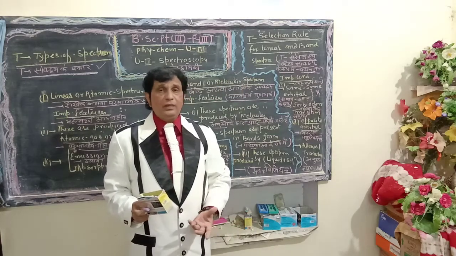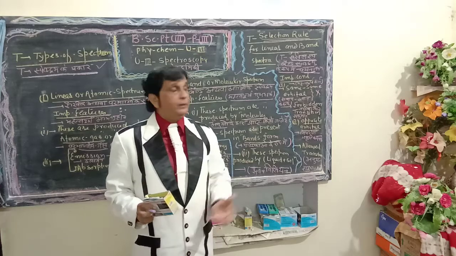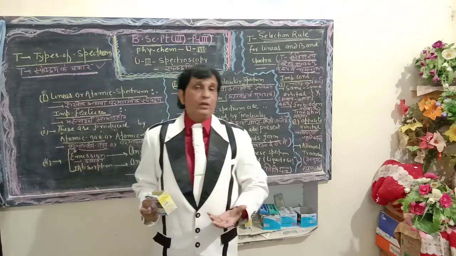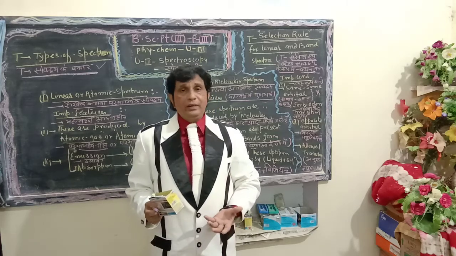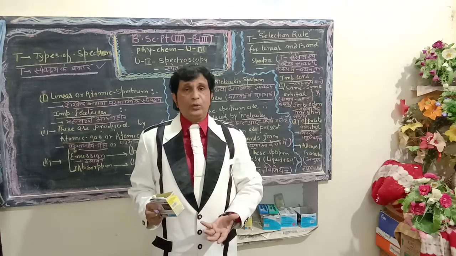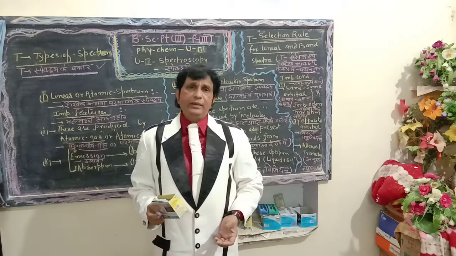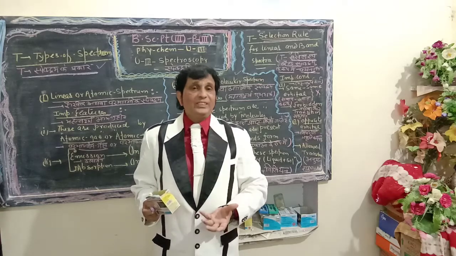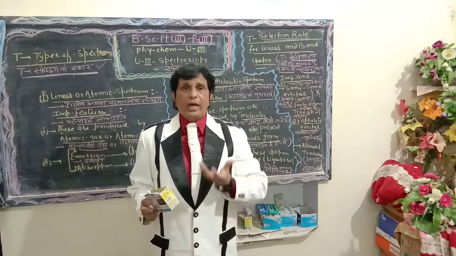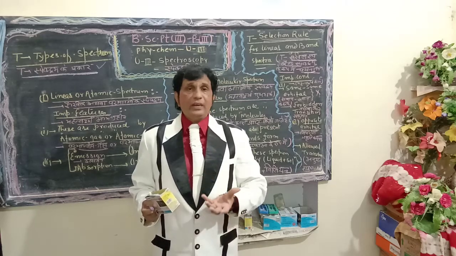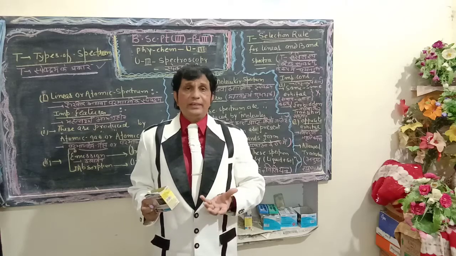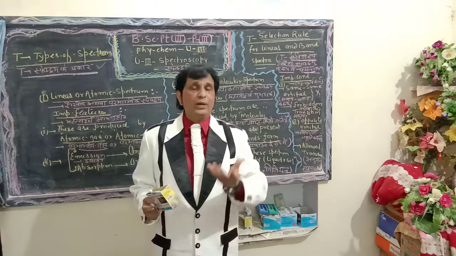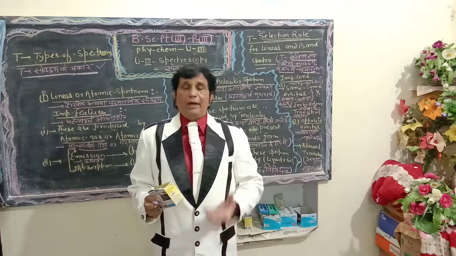the very special, amazing topic of spectroscopy, which I have mentioned on the blackboard here: selection rule. Dear students, I asked you a question. What is your opinion about selection rule? What is the role of a selection rule in spectroscopy? And how does the selection rule define the perfection of the spectrum, in various regions such as NIR, UV, visible light, and various kinds of electromagnetic radiations? How will you define selection rule?